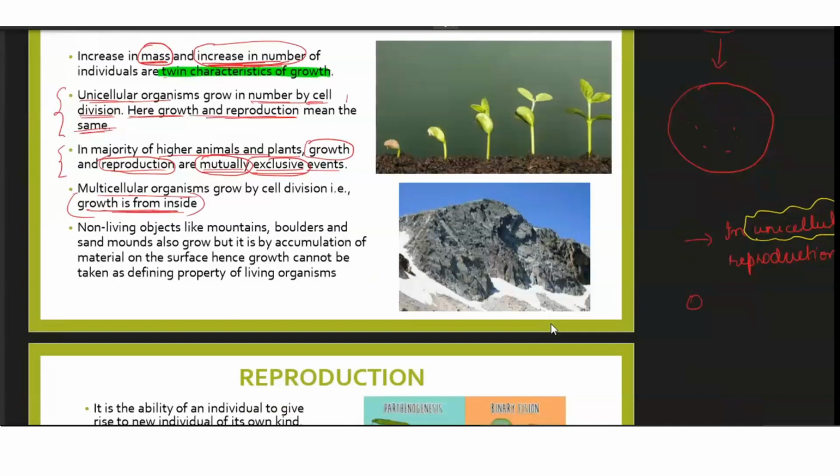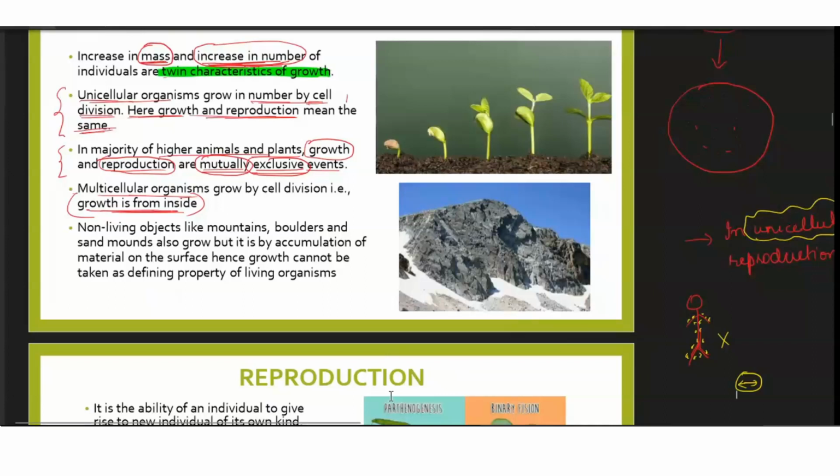It's not that if an individual is there and growth is taking place, the growth is taking place from outside, which means the cells are being added from outside, accumulating from outside, and the person continues to grow. No, it's not like that. The growth has to take place from within, from inside to outside. So if this is a cell, the growth will be from inside to outside. This is a characteristic of any living organism.